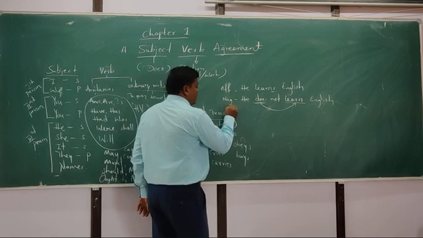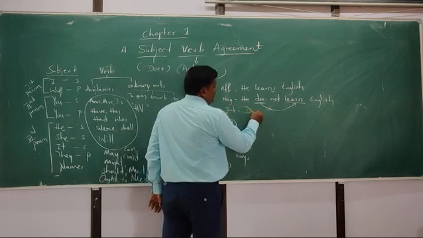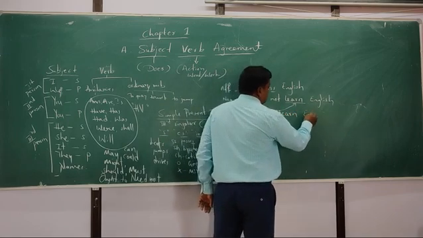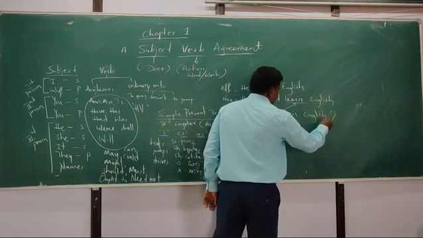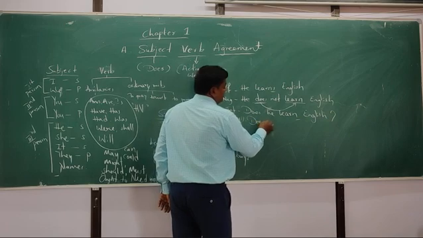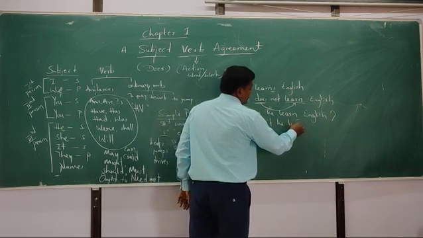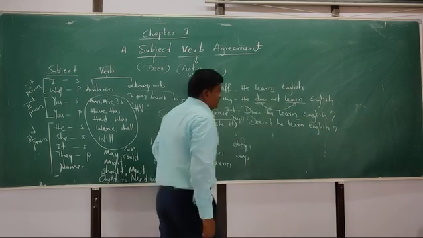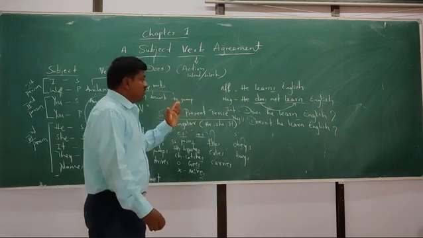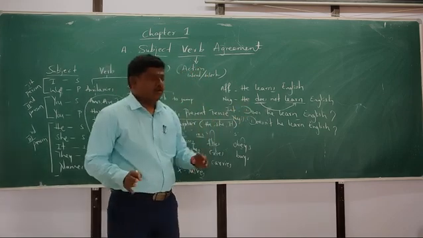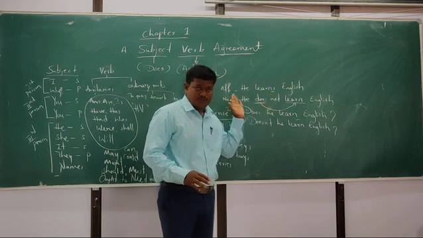In the same way, the interrogative sentence also: does he learn English? Here also we are not adding s to the word. And in the negative interrogative sentence: doesn't he learn English? So this is the pattern. We should be careful regarding subject and verb.